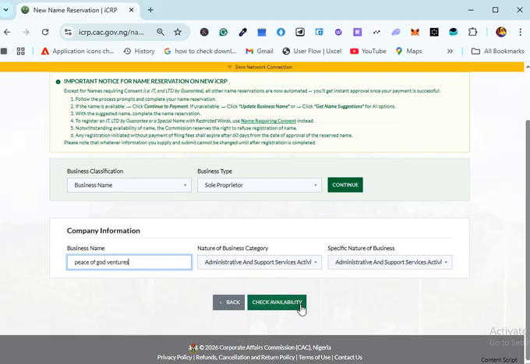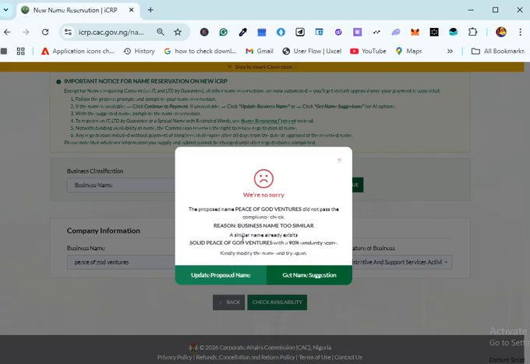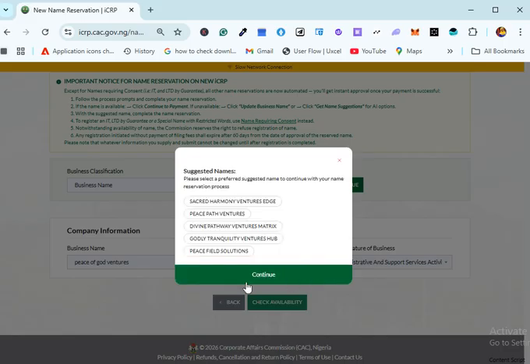Peace of God Ventures, right? Let's see. I'm sure it must have been used. It will tell me a name because it's so generic. I told you it's so generic. You see, solid Peace of God Ventures. It's so generic. So you can get name suggestions from CAC.